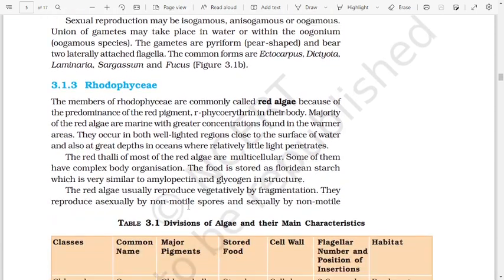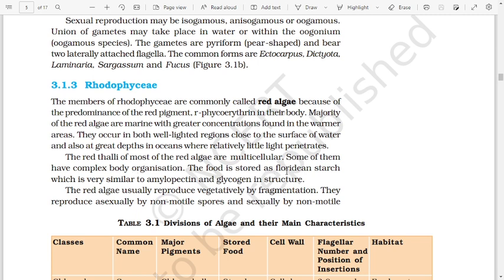Rhodophyceae. The members of Rhodophyceae are commonly called red algae because of the predominance of the red pigment, phycoerythrin, in their body. Majority of red algae are marine with greater concentrations found in the warmer areas. They occur in both well-lighted regions close to the surface of water and also at great depth in oceans where relatively little light penetrates. The red thalli of most of the red algae are multicellular. Some of them have a complex body organization.